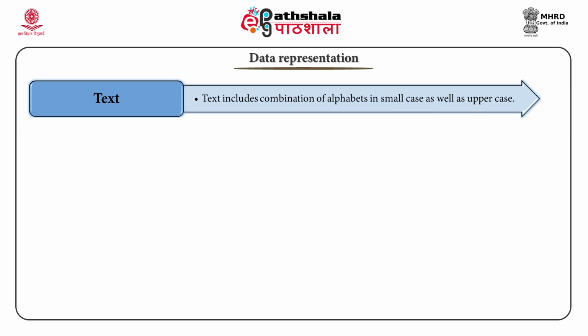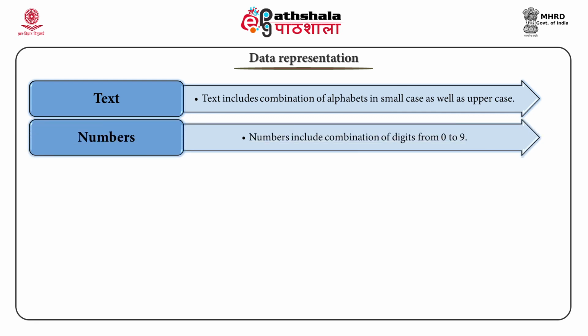The common encoding systems are ASCII and Unicode. Numbers. Numbers contain arrangements of digits from 0 to 9. They are stored as a pattern of bits. The common coding systems are ASCII or Unicode.